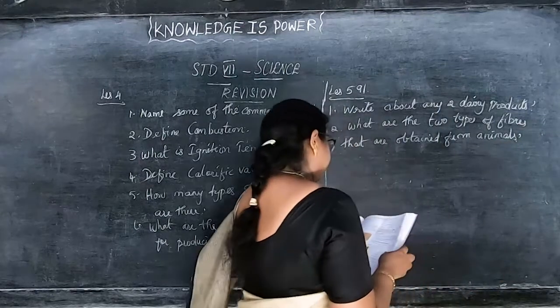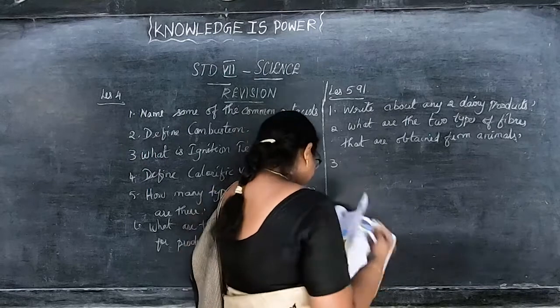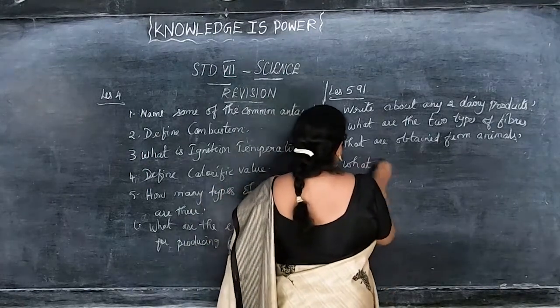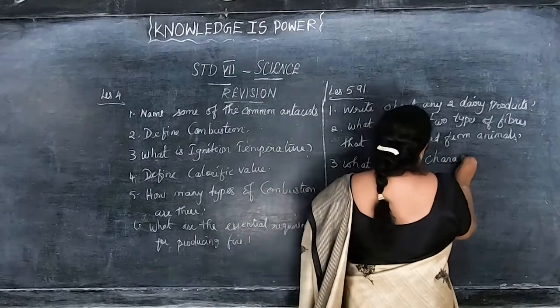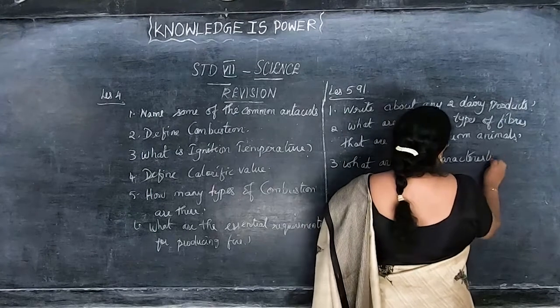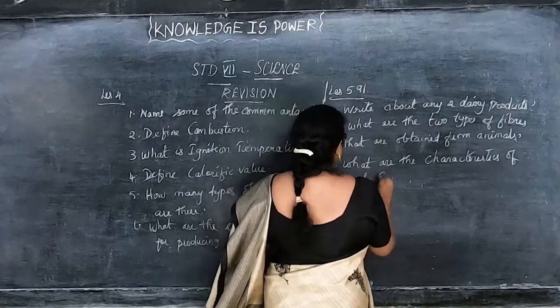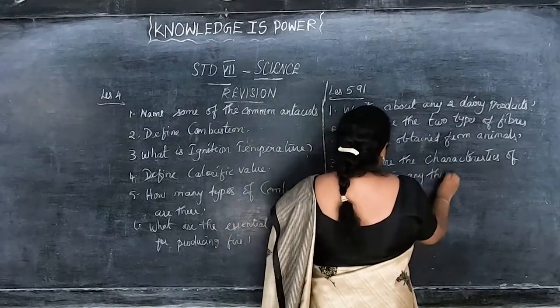The next is, what are the characteristics of wool? Give any 3.